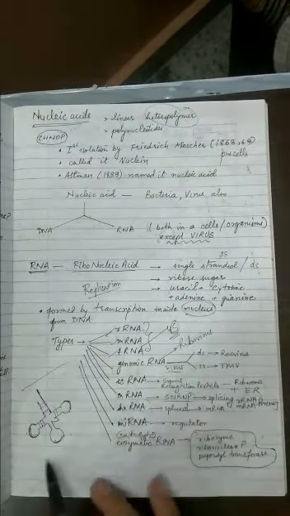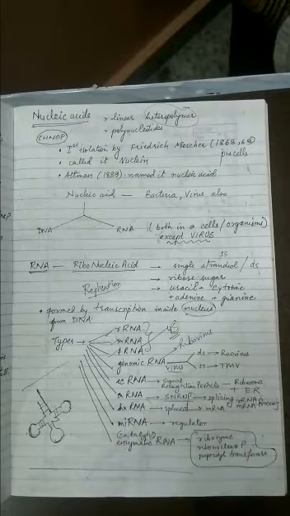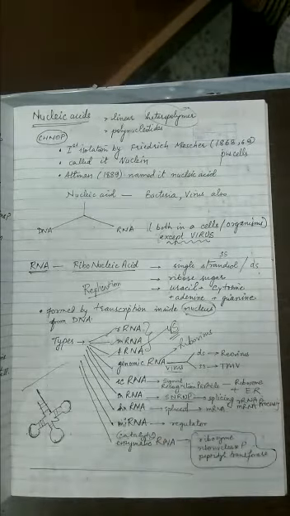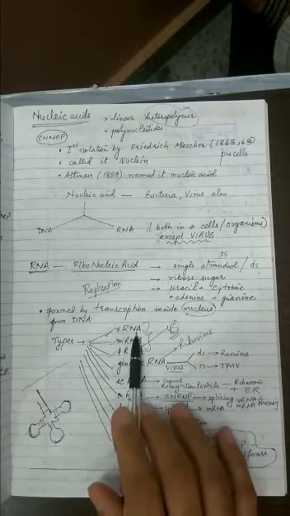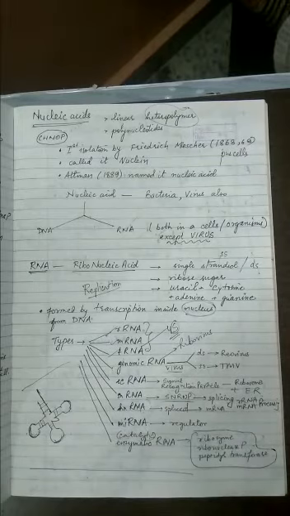But remember, messenger RNA is always straight. It will never undergo bending. And the rRNA is the ribosomal RNA which forms the ribosome. So rRNA will undergo a slight amount of bending to form ribosome. And remember, rRNA accounts for 80% of total RNA present in a cell. We will continue this topic in the next class.